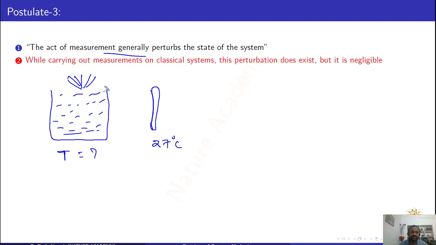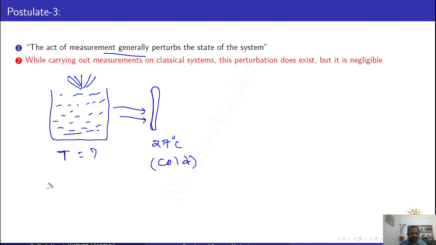When you plunge this thermometer into this beaker, there is a heat transfer from the hot water to this cold thermometer. When you compare the temperatures, the hot water in the beaker is the hotter body and the thermometer is the colder body, since the thermometer is at room temperature, 27 degrees. So there is a heat transfer from hot water to the cold thermometer. I can say that there is a small disturbance in the temperature of this hot water.